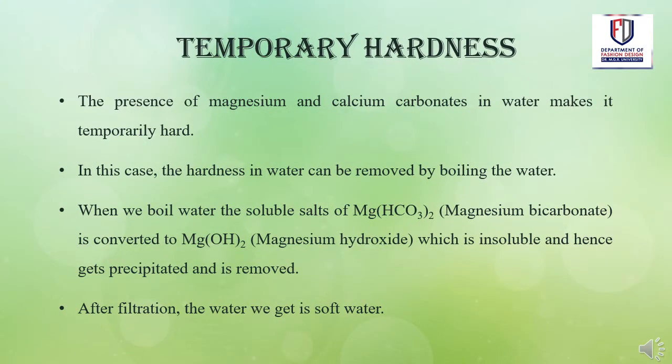Temporary hardness. The presence of magnesium and calcium carbonates in water makes it temporarily hard. In this case, the hardness in water can be removed by boiling the water. When we boil the water, soluble salts of magnesium bicarbonate, that is Mg(HCO3)2, are converted into magnesium hydroxide, that is Mg(OH)2, which is insoluble and hence gets precipitated and is removed. After filtration, the water we get is soft water.